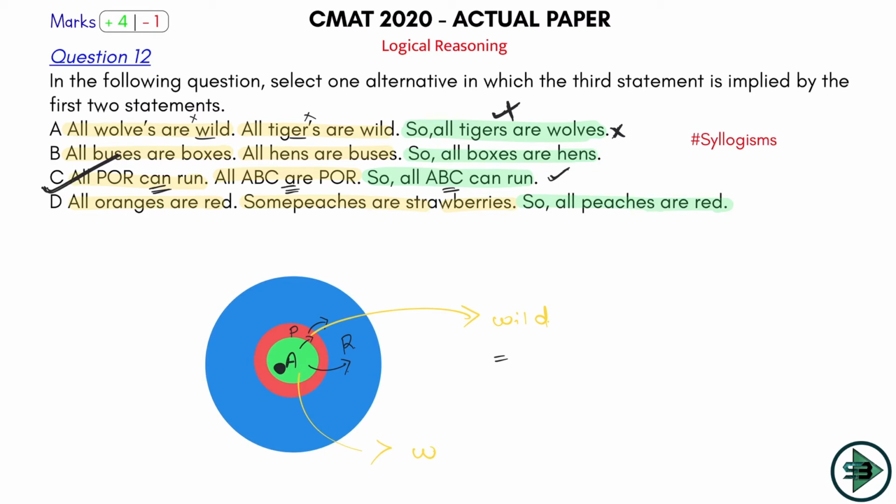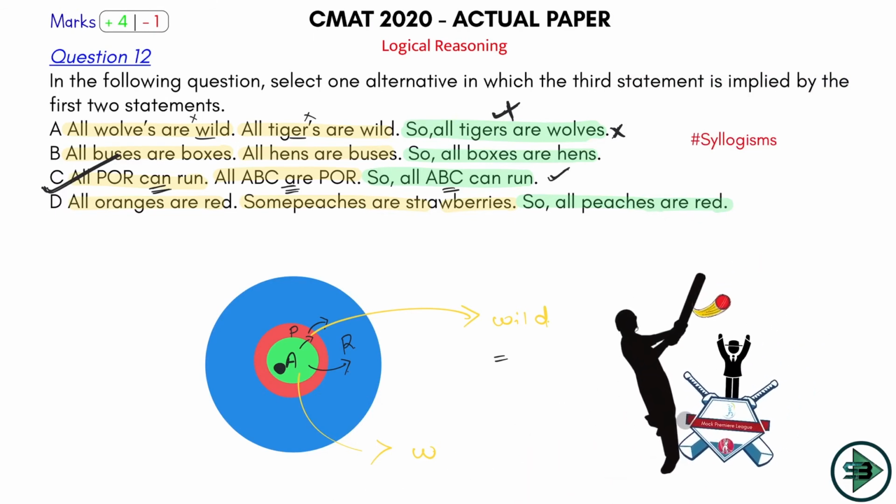which is only possible with option C. So just watch the Syllogisms class in case you are finding this to be confusing. Watch the 1.5 hour class of Syllogisms and you will never face any problem with any Syllogism. Syllogisms will always and always remain to be a sixer in your exam. It has to be a sixer because it's quite plain. Once you understand this, there is no scope of making a mistake. So even on this ball number 12, you should hit a long six.